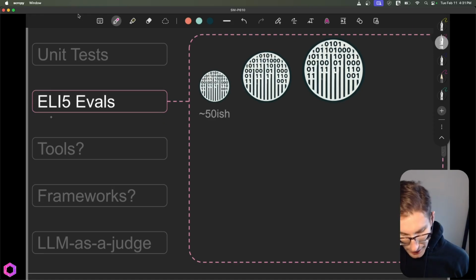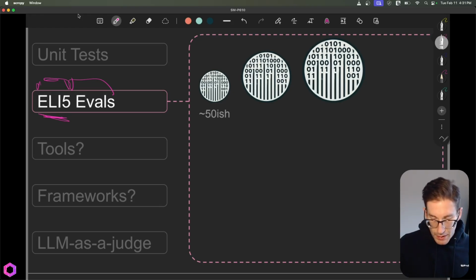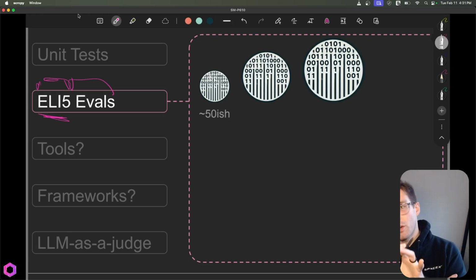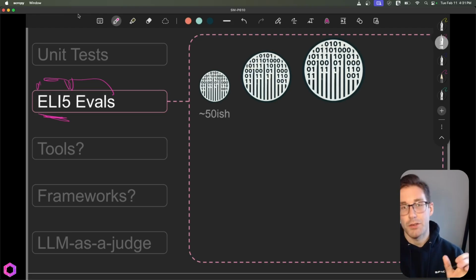Now I want to do explain it like I'm 5. So I'm going to explain evals like I'm 5. This is the simplest way I can convey this. An eval is simply looking at your data, and looking at your data in a very specific way. So you insert ways to see how the application is interacting over time.